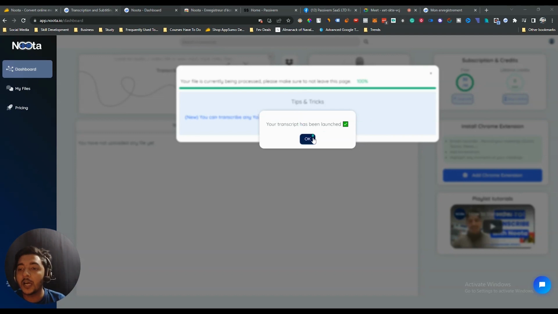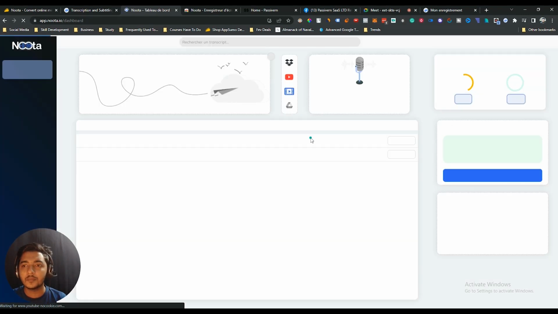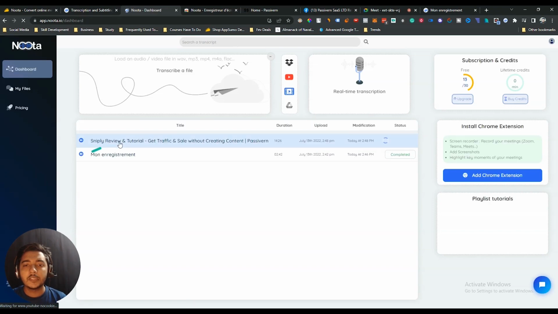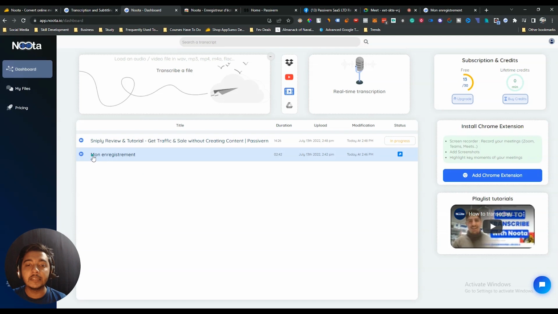So it has been done. Now if I click here OK, let me see what happened. See here is the transcription basically, and it's in progress. It's showing in progress still. But here, see the first one that I have transcribed right now, that is the live transcription is here. So all your transcription will be stored here in this section.